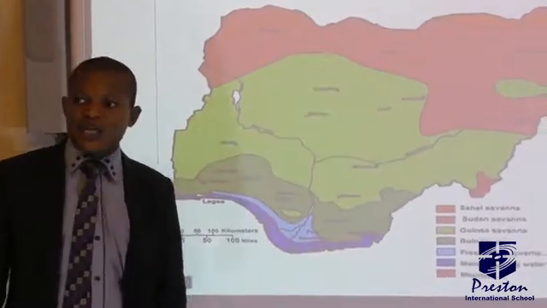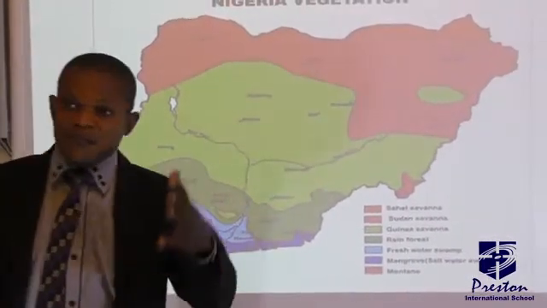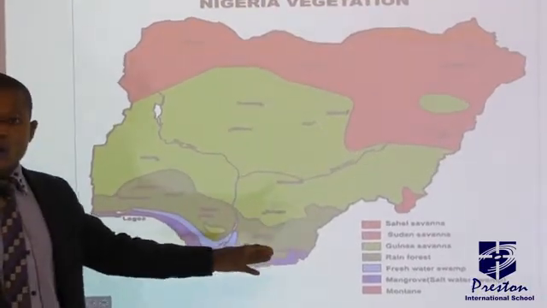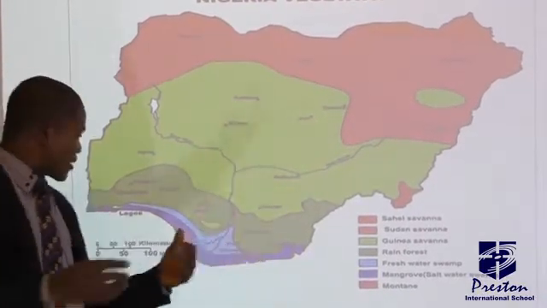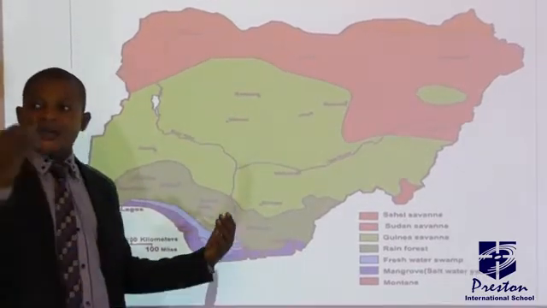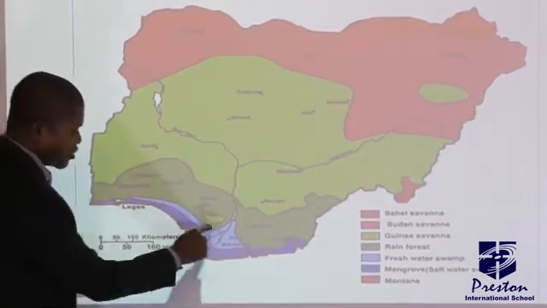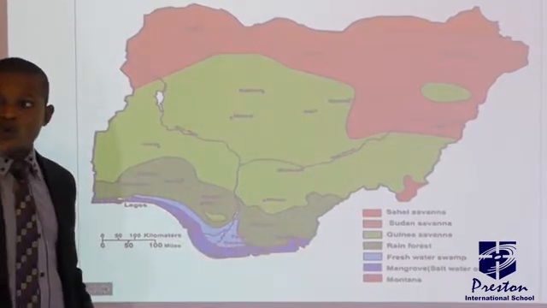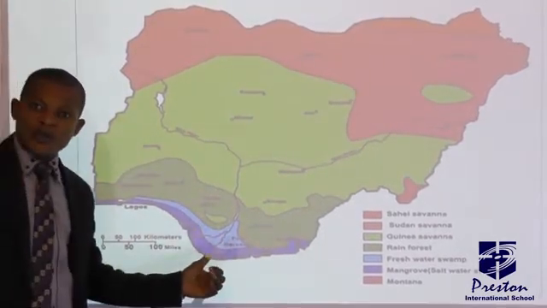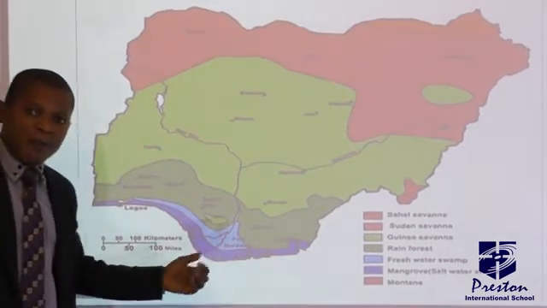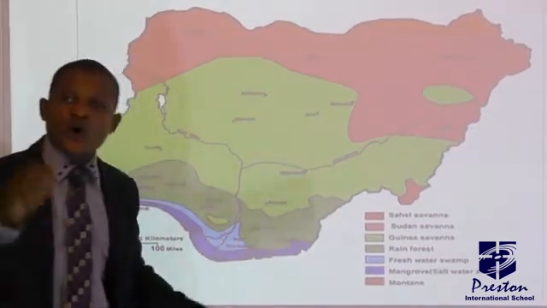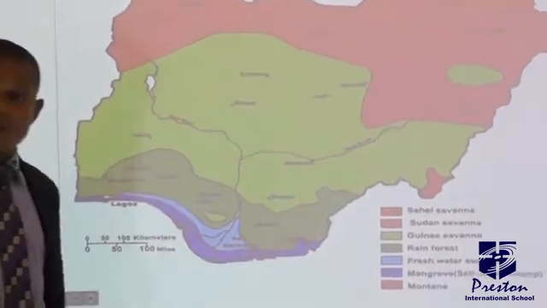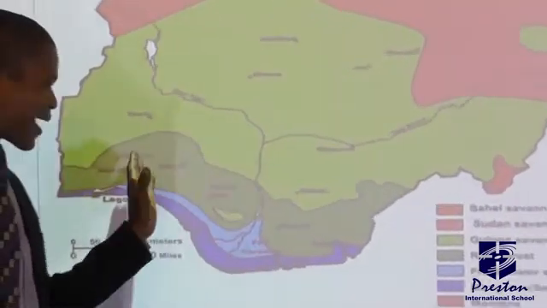Let's look at the map of Nigeria to show you the various vegetation belts I have just mentioned. The first one is the forest vegetation, which is divided into 2: the mangrove swamp forest and the rainforest. Look at this, this is the mangrove swamp forest. It is subdivided into 2. We have the freshwater swamp forest and the saltwater swamp forest. So this is the mangrove swamp forest vegetation, followed by the rainforest.